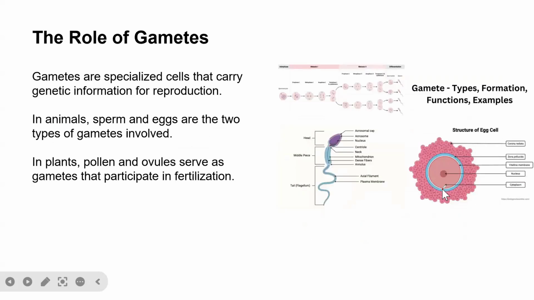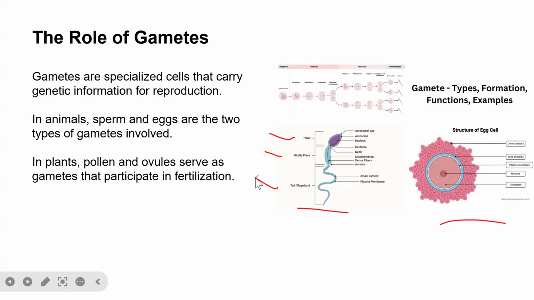So what is the role of gametes in reproduction? The role of gametes, which are specialized cells that carry genetic information for reproduction. And these gametes, for example in humans, include the sperm and the egg cell. And this is the structure of the sperm cell. The structure of the sperm cell is divided into three major parts. There is the head, middle piece, and then we have the tail. And of course, the head comprises the nucleus, acrosome, and acrosomal cap.